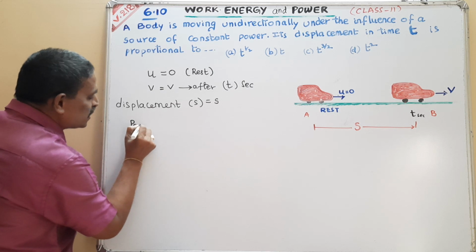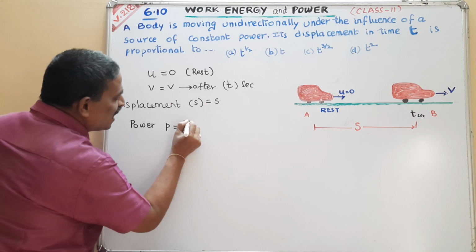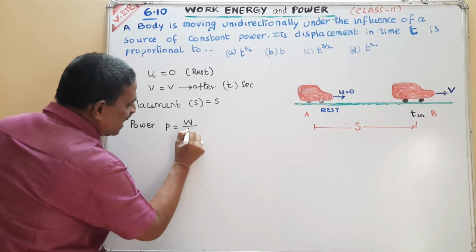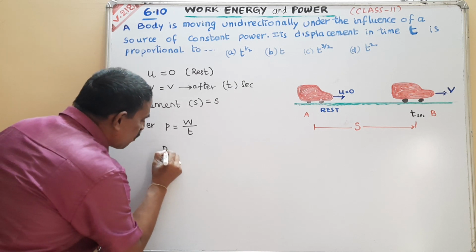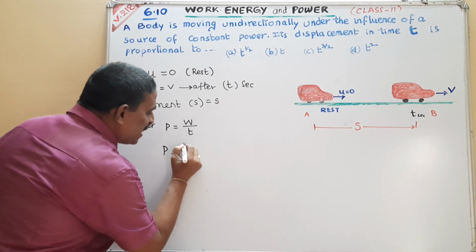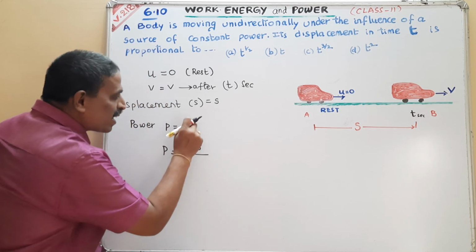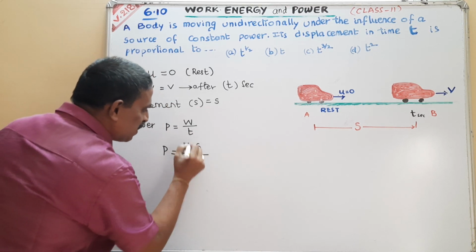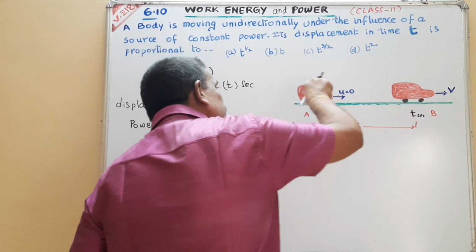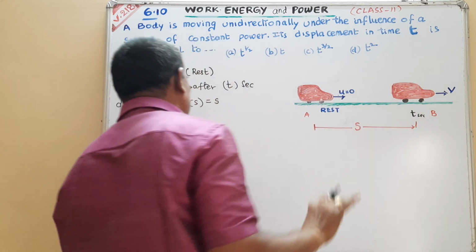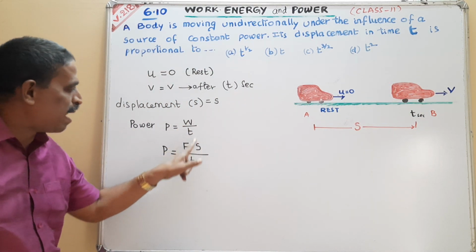Power is equal to work done by time taken. Work done means force into displacement, since force and displacement are both in the same direction. Time I am writing t.